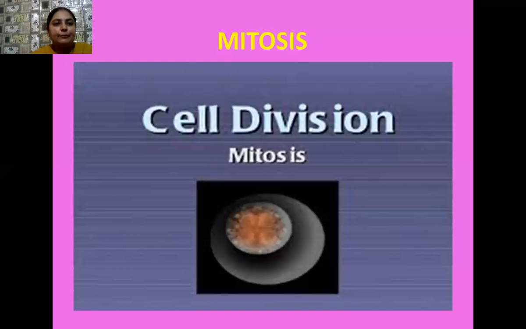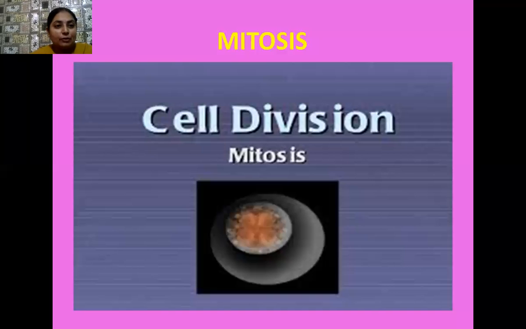Before this, I have explained to you about the various phases of the cell cycle. You know that the cell cycle is broadly divided into two phases. Number one is interphase, which is known as the resting phase for the cell, because during this phase the cell is not undergoing any cell division, but it is preparing itself for the upcoming cell division. That is, it is the stage where the cell prepares itself.